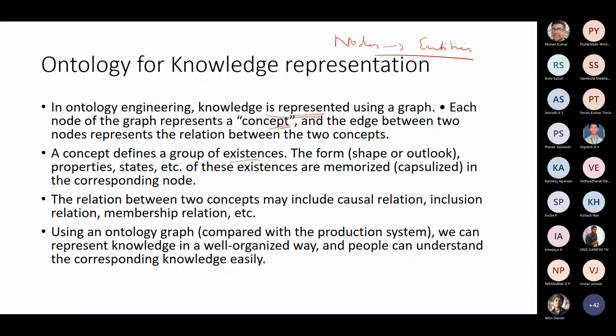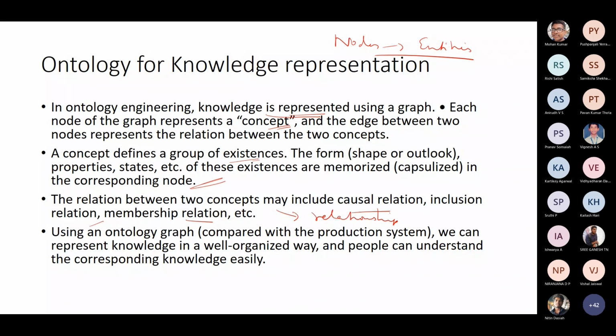The form, properties, states, etc. of these concepts are memorized in the corresponding node, are available in the corresponding node. That is not available in your ER. Anyway, you have attributes, but again, you can debate for and against. The relationship between the concepts includes causal relation, inclusion relation, and membership relation, etc. Your relationship you can define to a greater extent, and you can create your own relationship.